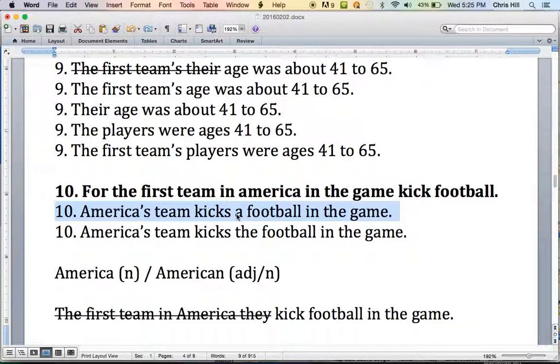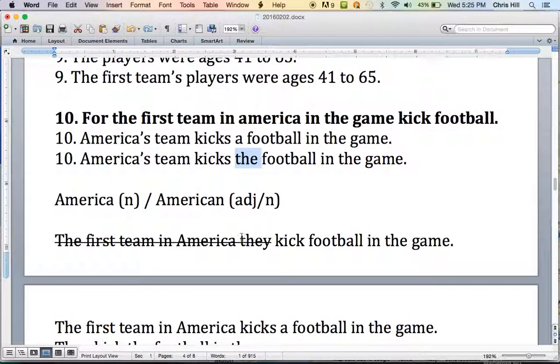In a football game, they have many balls. So you could say the team kicks a football, and if they lose it, they have another football. You could also say the football because they only play with one football at a time, so it's a specific football. Both of these are possible answers. Notice too that America is the noun, American is the adjective, and also the word we used for people. An American person is an American.